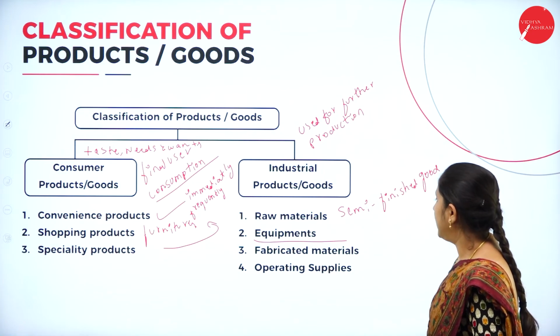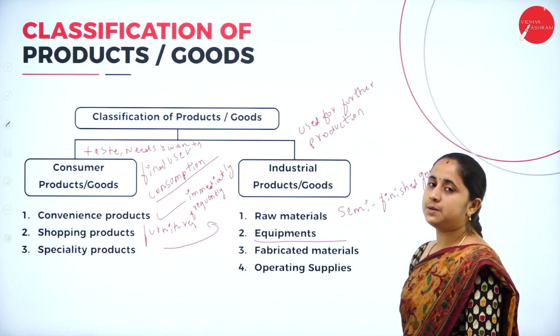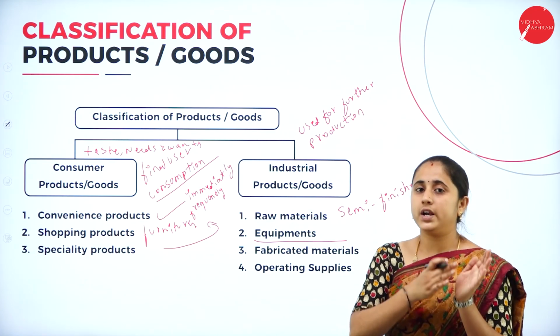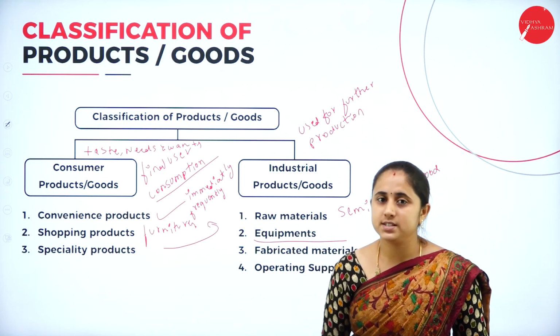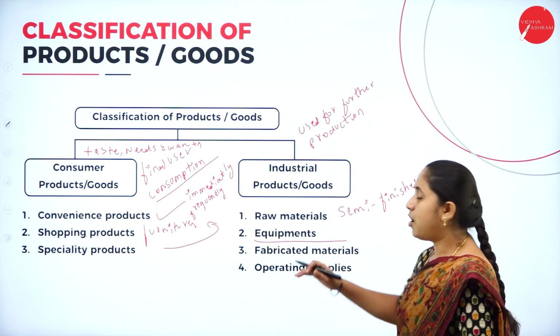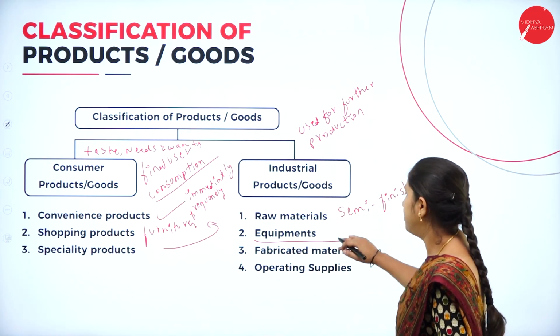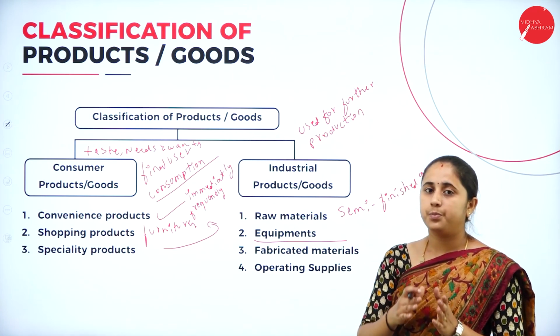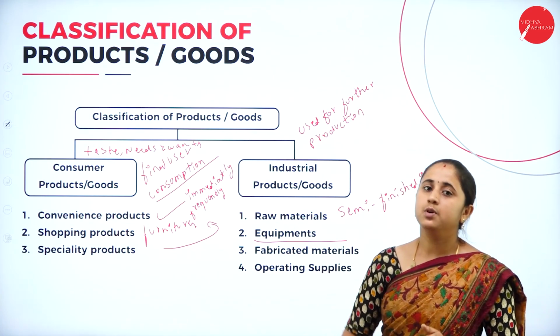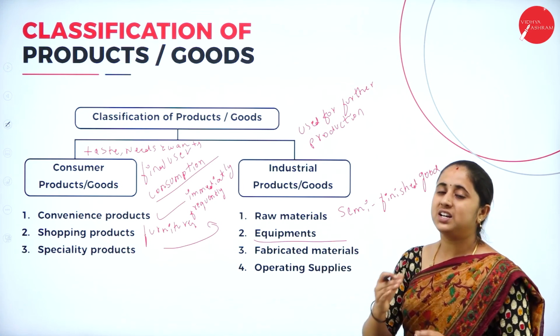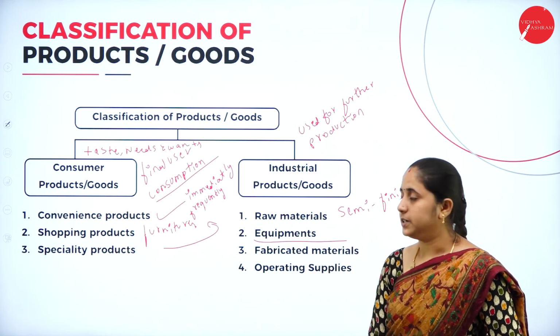Next, fabricated material. Products belonging to fabricated material have already undergone some processing. They can be considered almost finished goods. For example, iron, brick, all these products have already undergone some process. So it is almost a finished good, but it requires some processing.